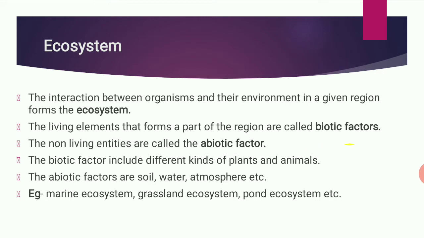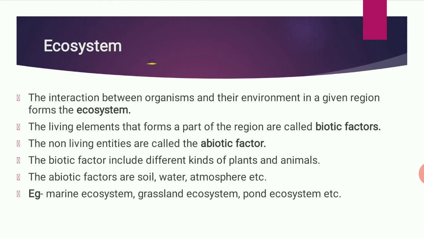All the living elements form the biotic factor, like plants and animals. Non-living elements come under abiotic, like soil, water, atmosphere.